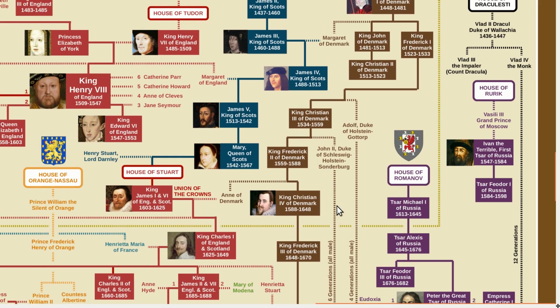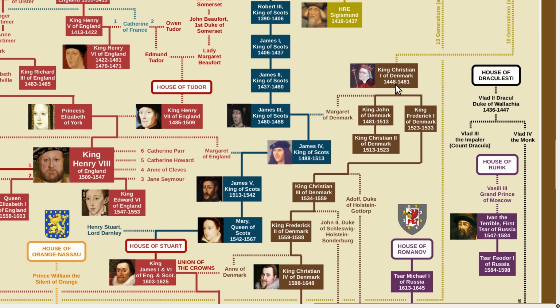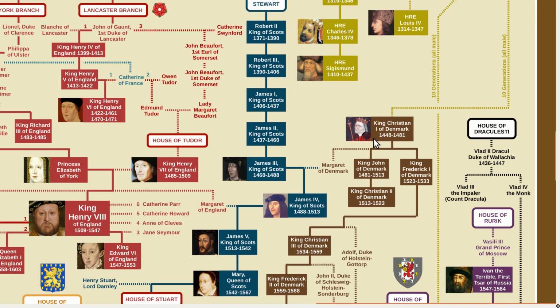So if we're looking at paternal ancestors, we're all the way back here. This individual here is a paternal ancestor of Charles, Prince of Wales, also of William and Prince George. So let's see how far back we can go. If we look at that individual's father, and then that individual's father, we come back here to an individual, King Christian I of Denmark. And he was the first individual from this house to reign in Denmark.